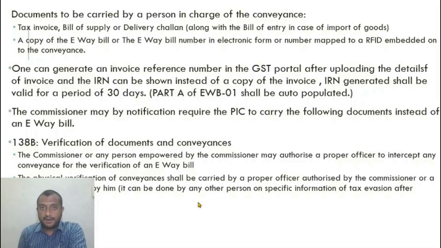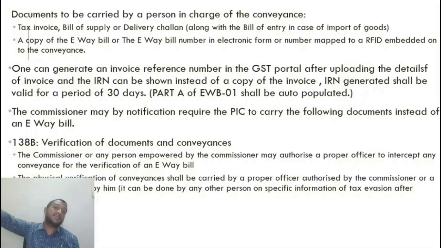So these people have checked the e-way bill. They can also verify the vehicle. So they can check the e-way bill and also physically verify the conveyance and the goods inside the conveyance. So that power they have. Who has? These three people have the power.